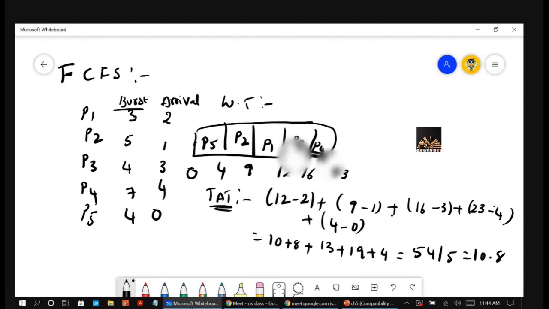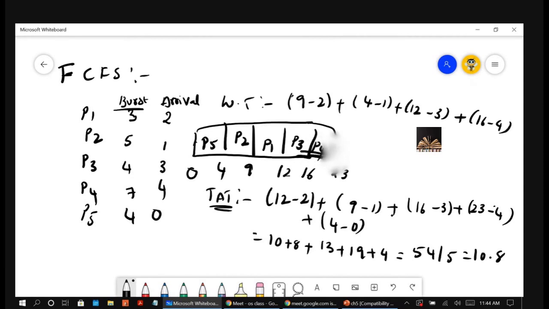For P1, the waiting time: it started at 9, arrived at 2. And for P2, it started at 4, arrived at 1. And for P3, it started at 12, arrived at 3. Plus for P4, it started at 16, arrived at 4.